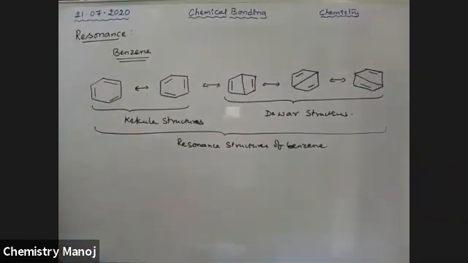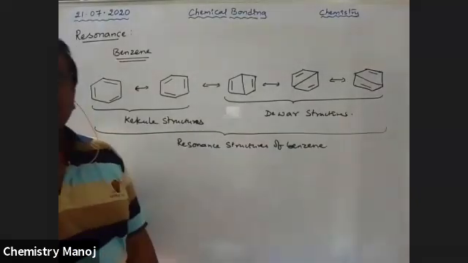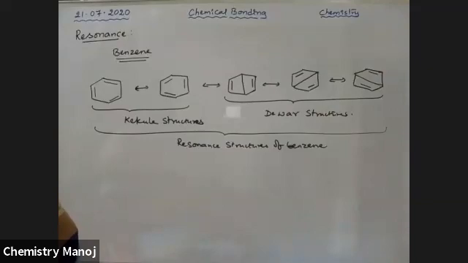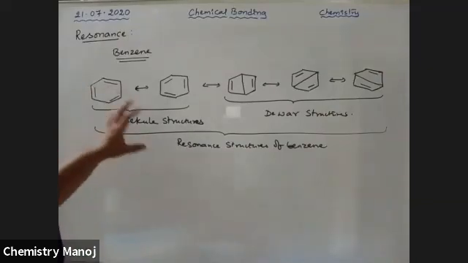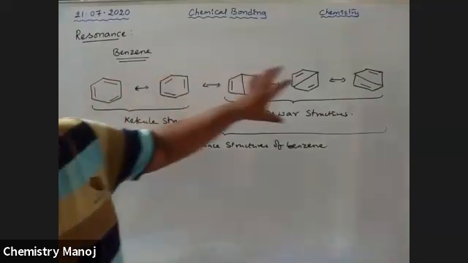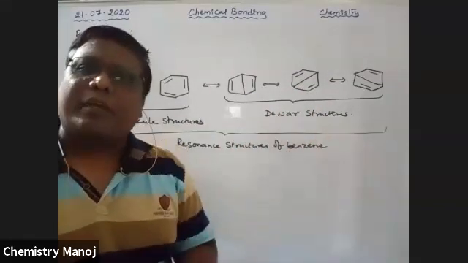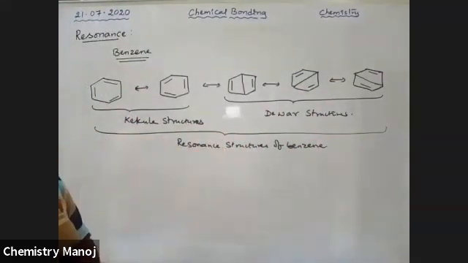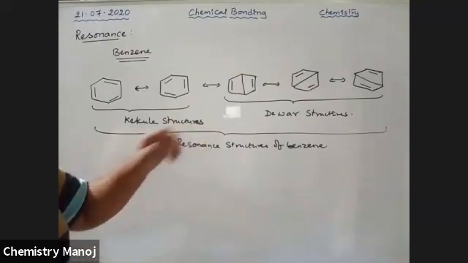All these structures are called resonance structures or canonical structures of benzene. These 5 structures, a combination, gives the resonance hybrid. What is that resonance hybrid?